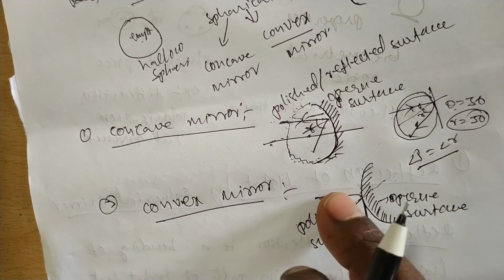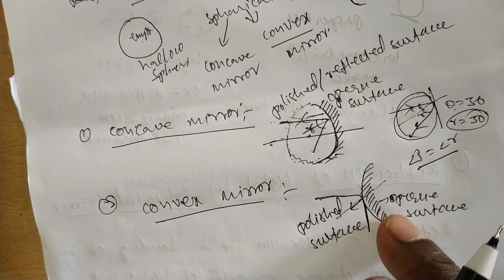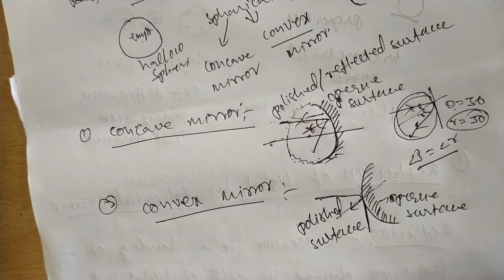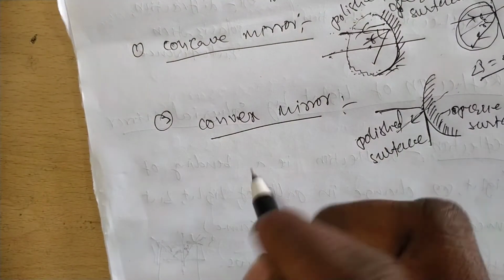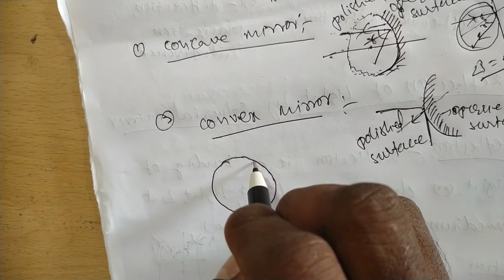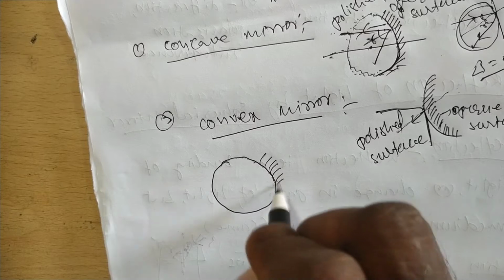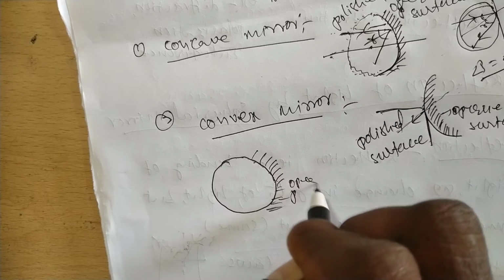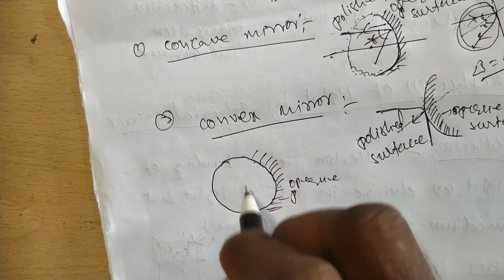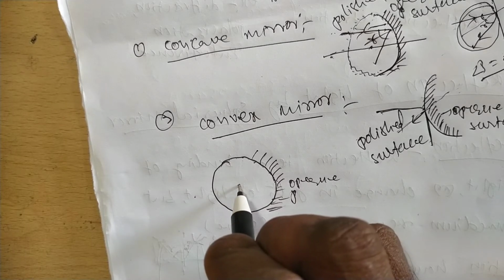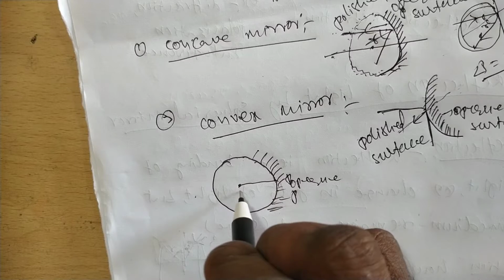These are the types of spherical mirrors. Now we will discuss what the center of curvature is, what the pole of the sphere is, and what the pole center is. We will discuss this for the convex mirror and the concave mirror. In the concave mirror, there is an opaque surface and a polished surface. The center is C and the pole is P.